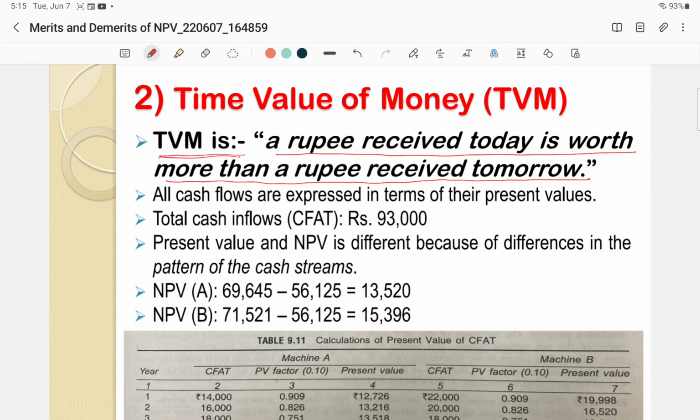And by the use of time value of money concept in the NPV calculation, all cash flows, both inflows and outflows, are expressed in terms of their present values. Means present values are the equivalent values. All cash flows are defined in a common input, and that common input is the present value. Okay.